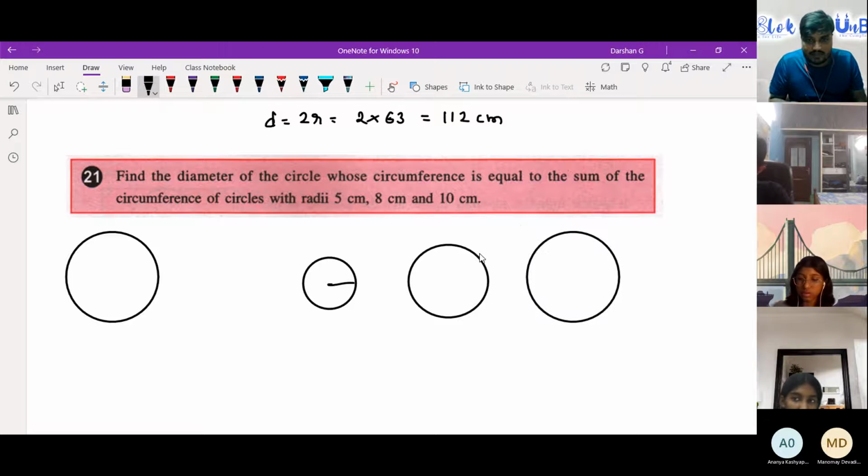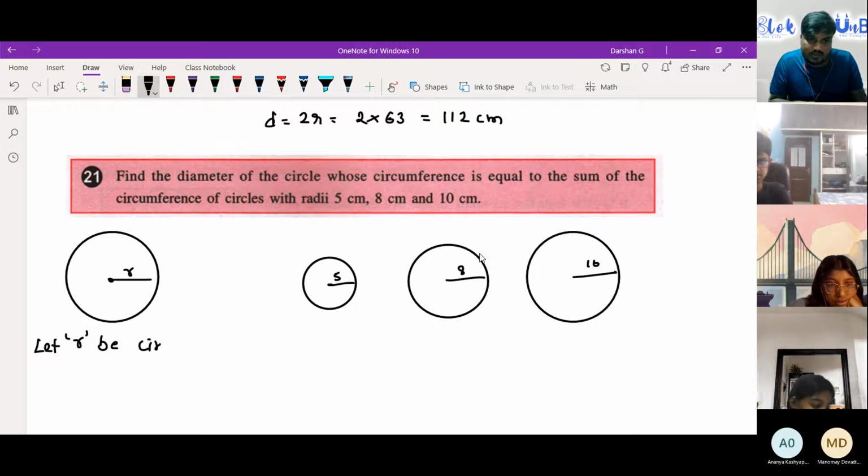But what is the radius of the big circle? We don't know. So let's assume it has radius r.